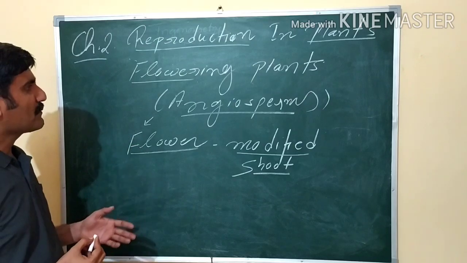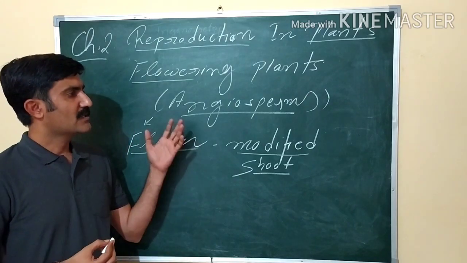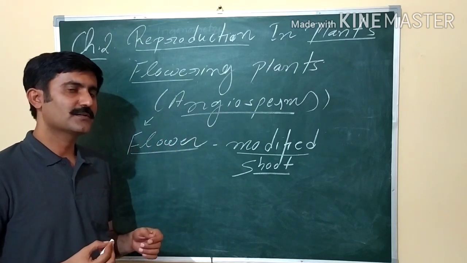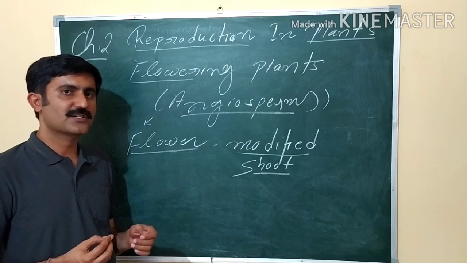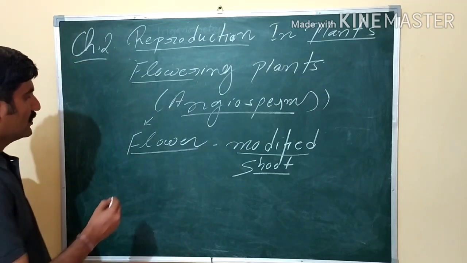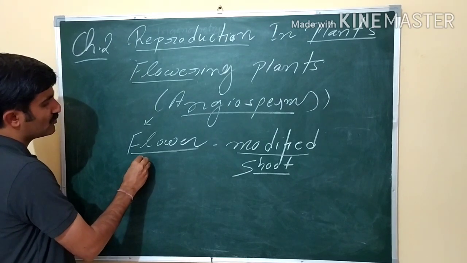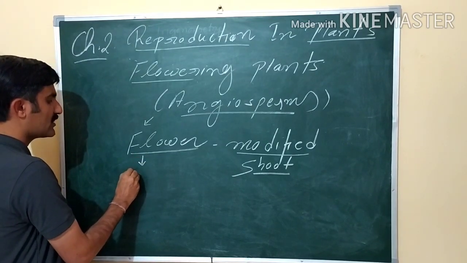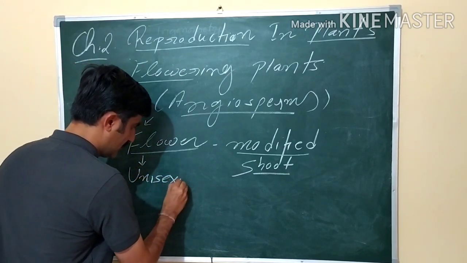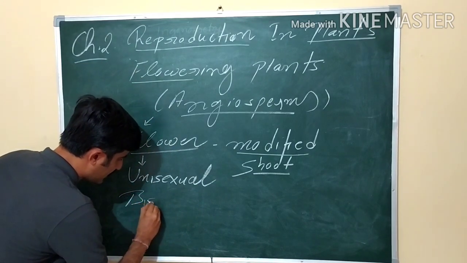So to understand the different processes involved in the reproduction of flowering plants, we have to first understand the structure of the flower. So let's look into the structure of a flower. When you look into the structure of a flower, we must know that angiosperms produce two types of flowers. These flowers may be unisexual or bisexual.